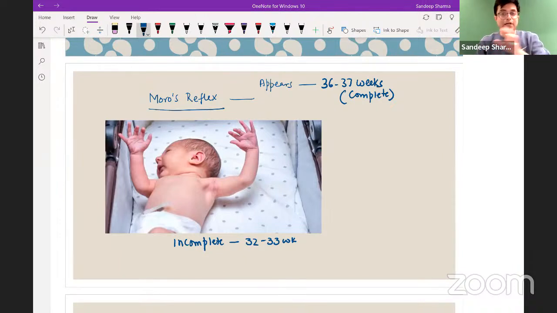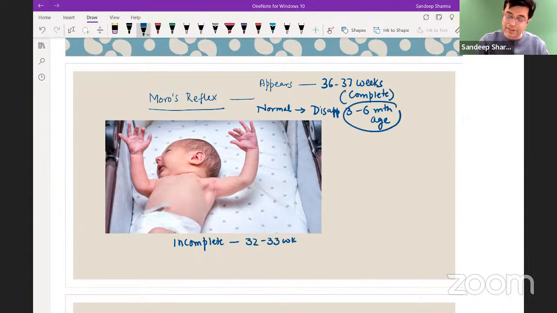And what is the time around which it disappears? Normally, Moro disappears between 3 to 6 months of postnatal age. And if it fails to disappear beyond 6 months of age, we should always suspect frontal lobe damage. Remember the key concept, frontal lobe damage.